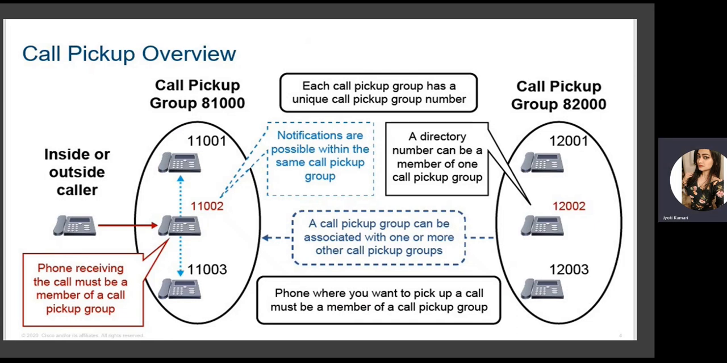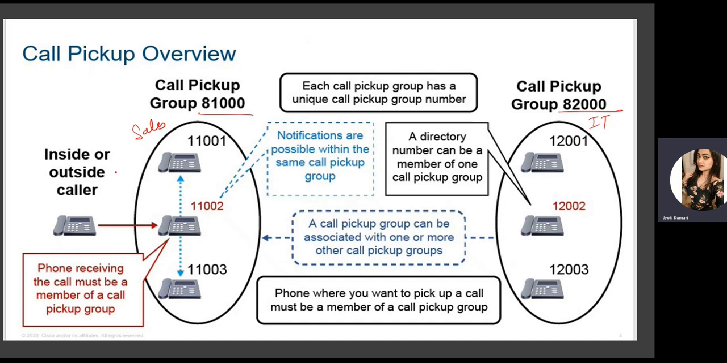The other supplemental service is call pickup. In call pickup, let's suppose there is a sales and an IT department. For both, we have configured a call pickup group and assigned a call pickup group number to those groups. For sales, the number we have assigned is 81000, and for the IT call pickup group, we have assigned the call pickup group number 82000.